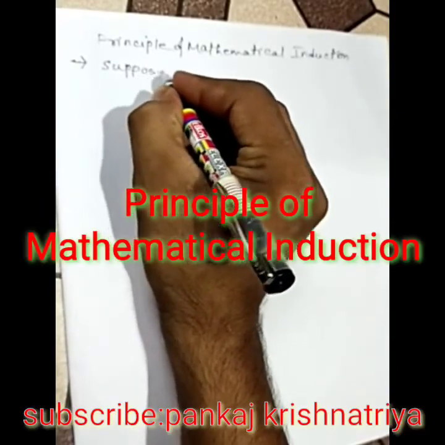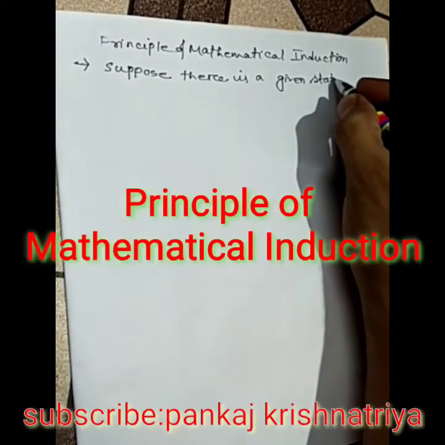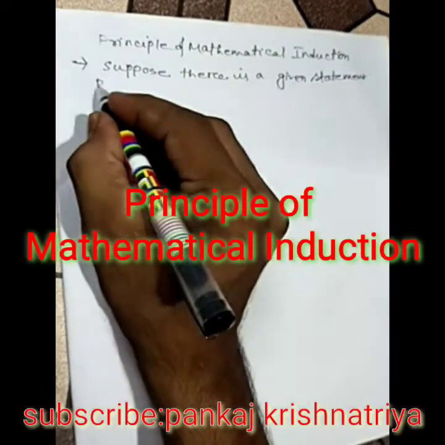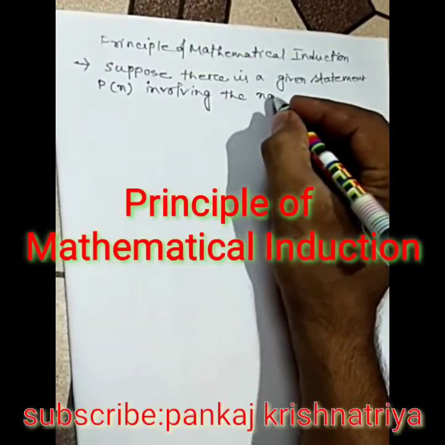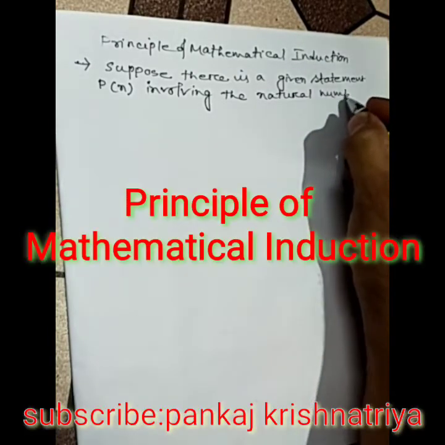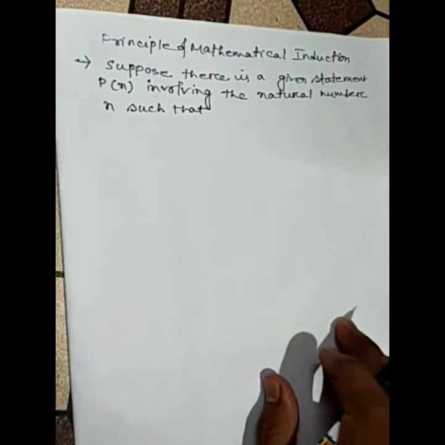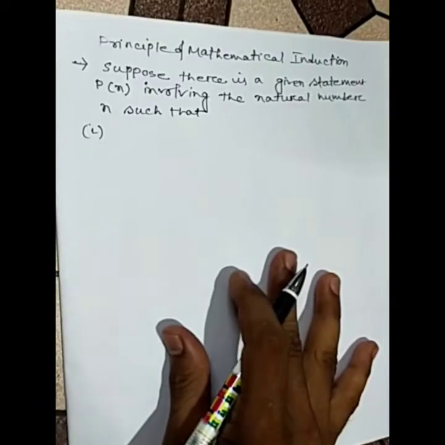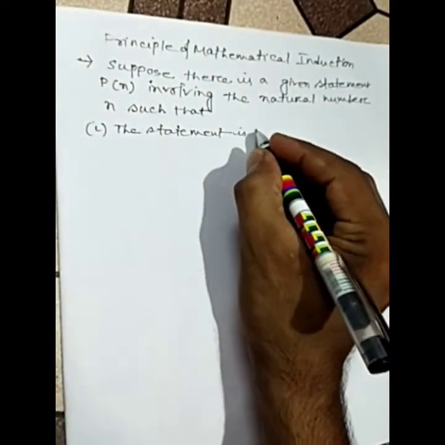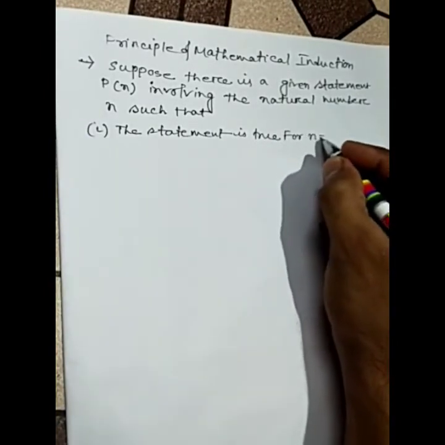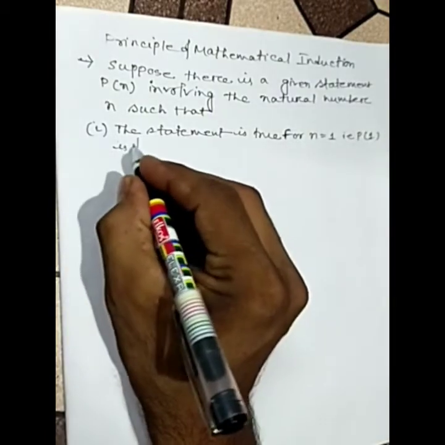Okay, suppose there is a given statement Pn involving the natural number n such that number 1, the statement is true for n equal 1, that is, P1 is true.